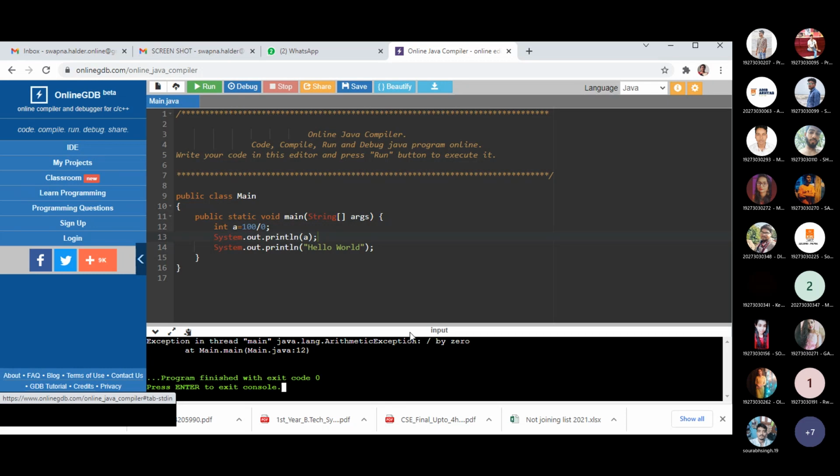But the main purpose of this program is to show you that after this exception happens, the remaining statements will not be executed, whether they are correct or not. If your program has 1000 lines of code, and at line 100 there is an exception or abnormal condition, the remaining statements will not be executed.